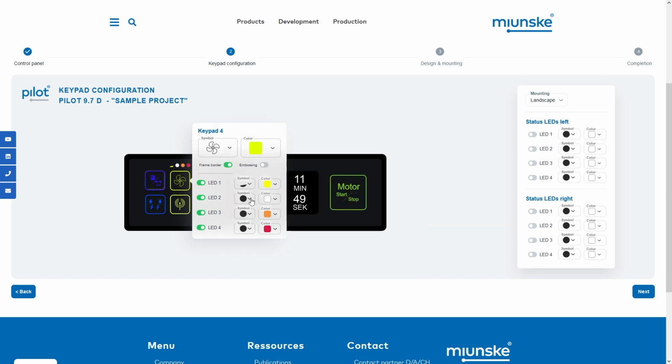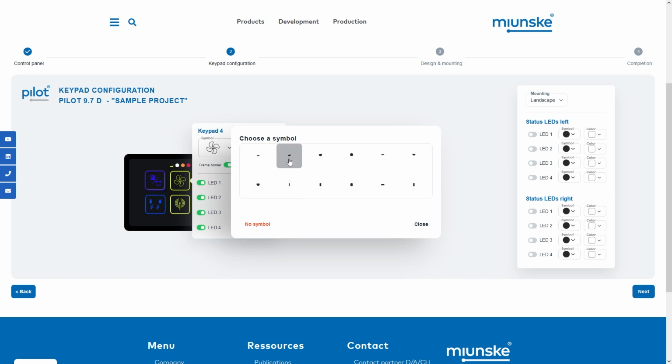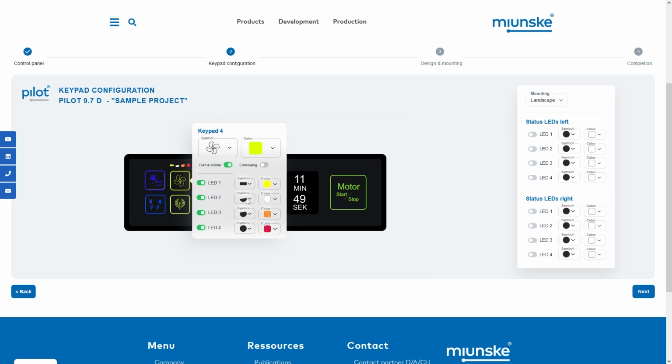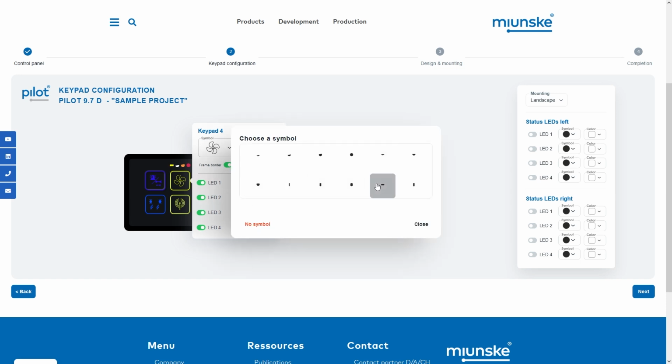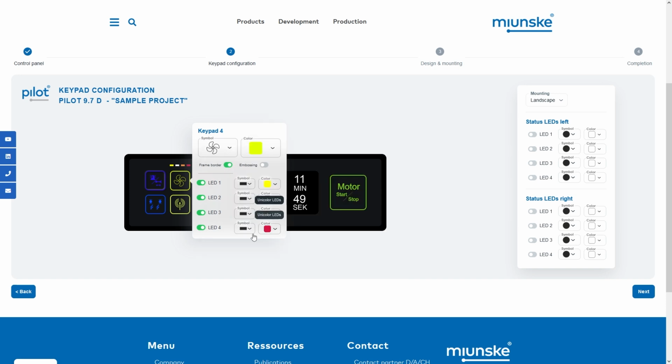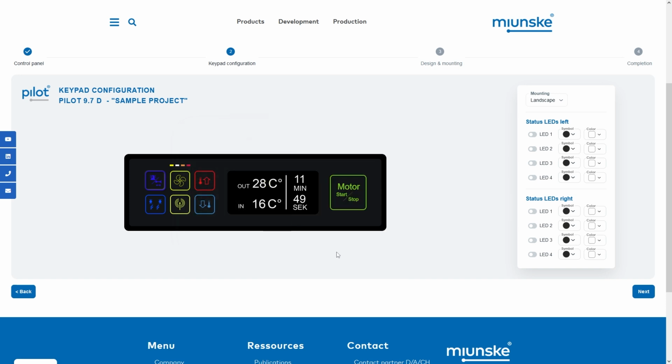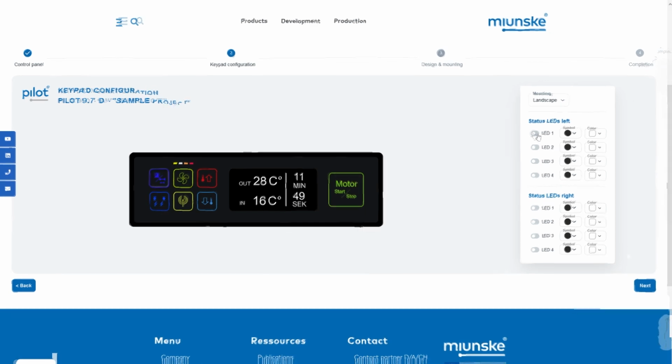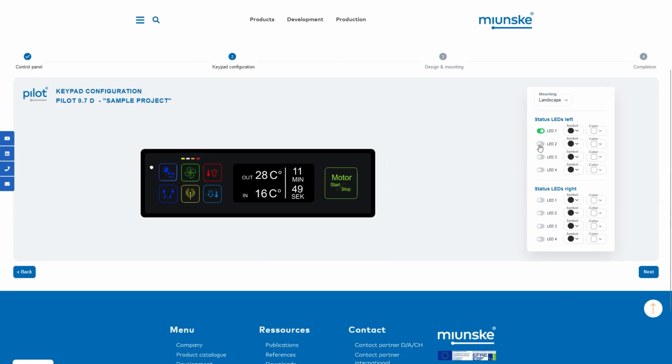The display form can be selected by choosing the symbols and can, for example, display a descending or ascending status. Like the control fields, the status LEDs on the side of the control panels can be parameterized with any color from RGB color spectrum.